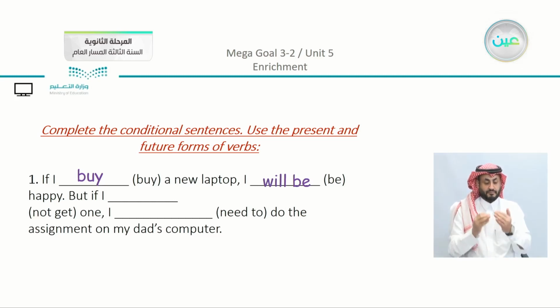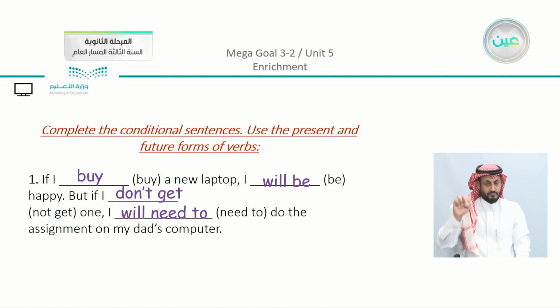But if I don't get one, how can I rearrange this? We can say: if I don't get one, I need to do the assignment on my dad's computer. So we are talking about something that's going to happen in the future. How can you change the verbs in the brackets here? We can say that I will need to do the assignment on my dad's computer.